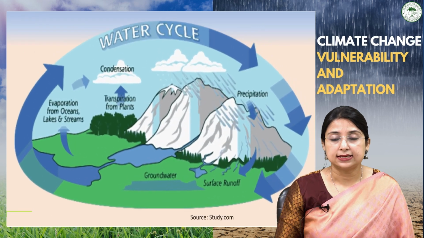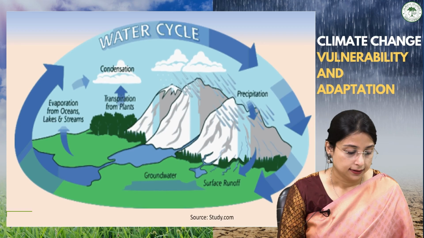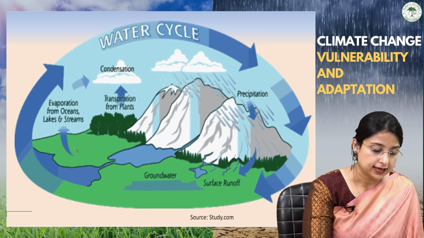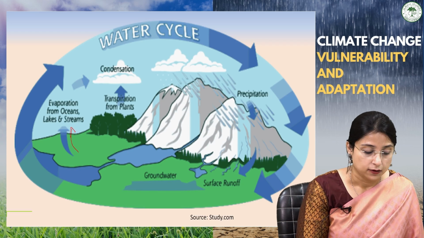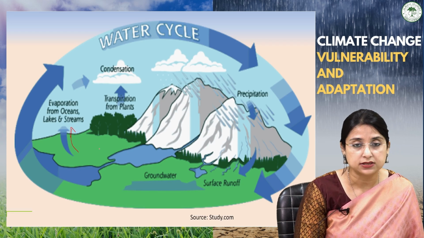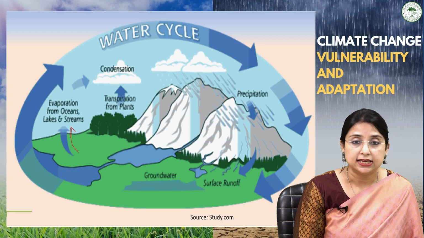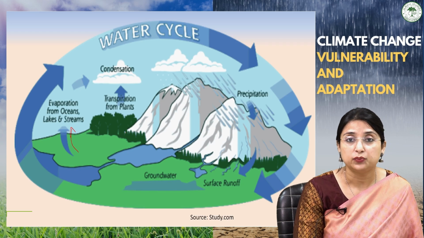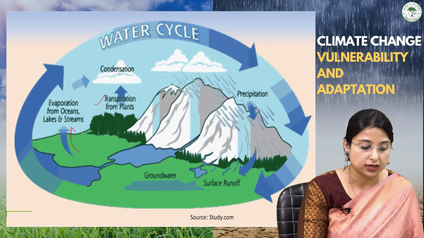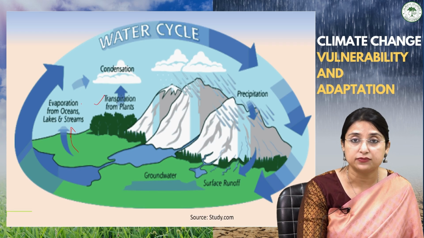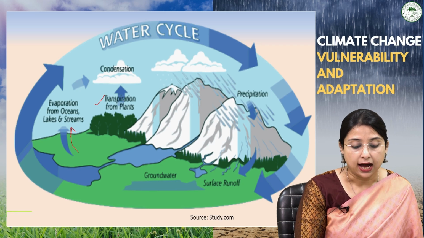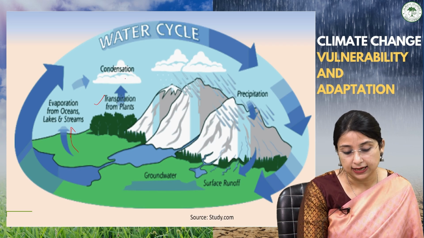So here we can see the water cycle where the evaporation takes place. Here you can see the evaporation is taking place from the ground, from the lakes, from the streams and from the ocean. Then evaporation from the plants, which is termed as transpiration, also takes place, after which it condenses.